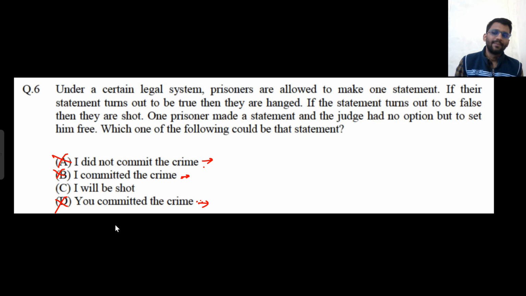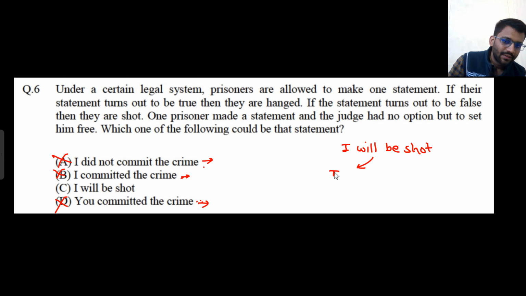Now in C, he is saying that I will be shot. Now if this statement is true, what will happen? He is going to be hanged.